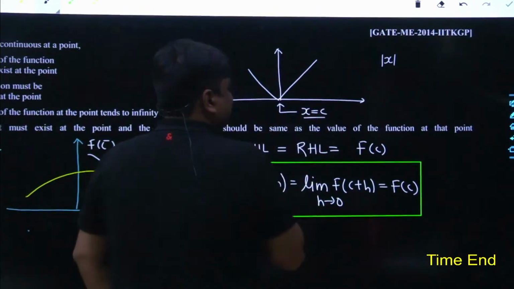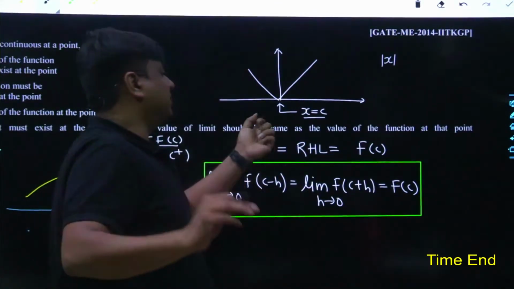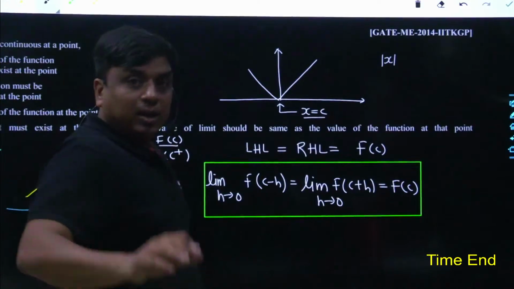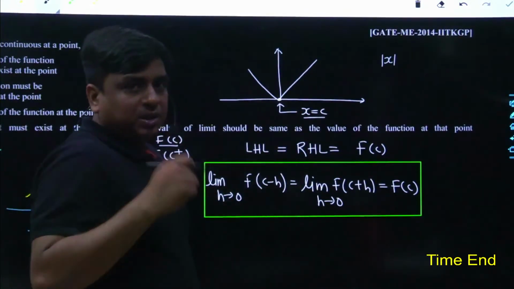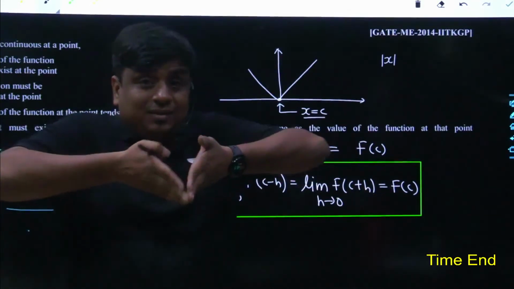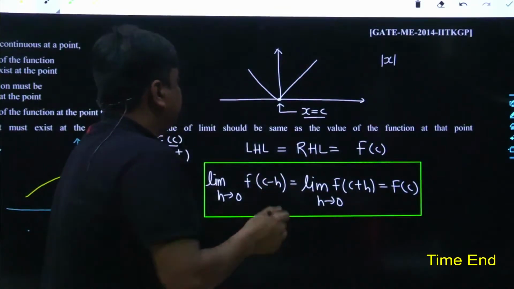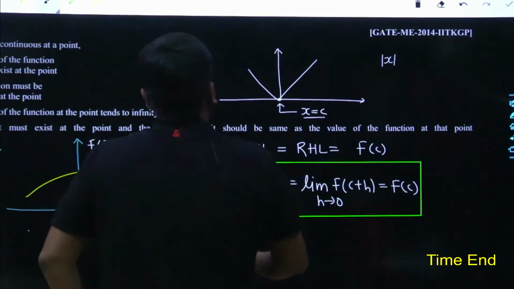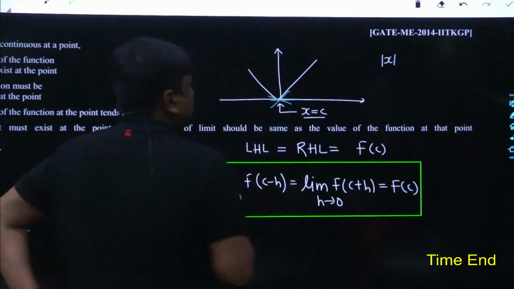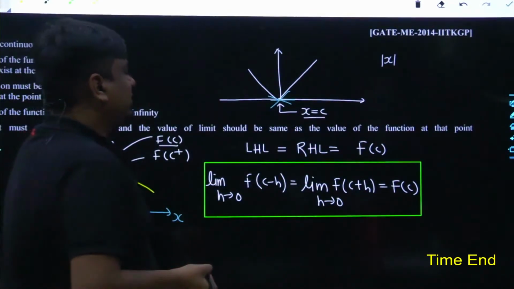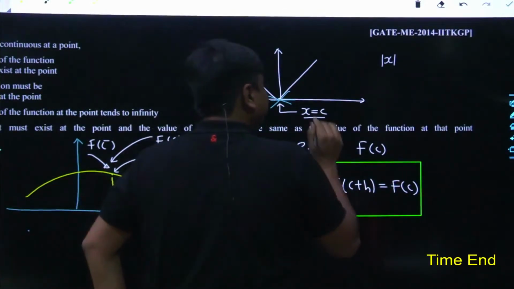You yourself would be able to understand the function has been continuous. Function is having a limit at x is equals to c, which is x is equals to 0. But as the cusp has been formed, what does that mean by the cusp? That means a top or valley is being formed, which is non-smooth. And if it is non-smooth, you won't be able to draw a unique tangent at this point. So obviously, I will be able to say the function has been continuous, but it is not differentiable.